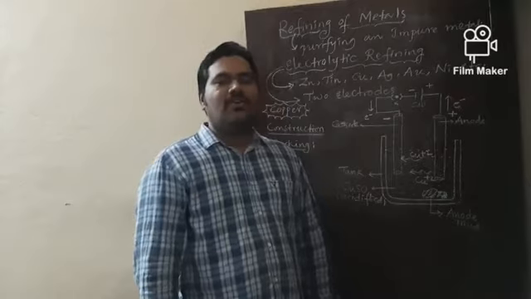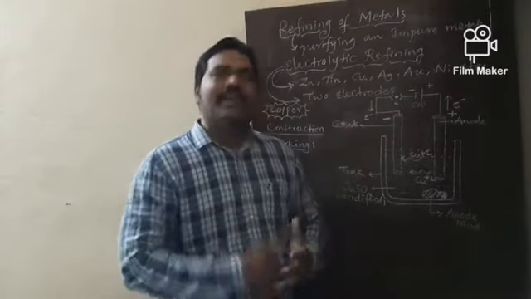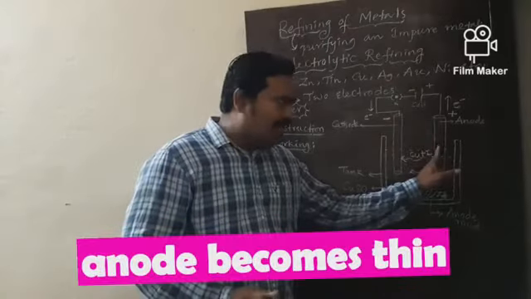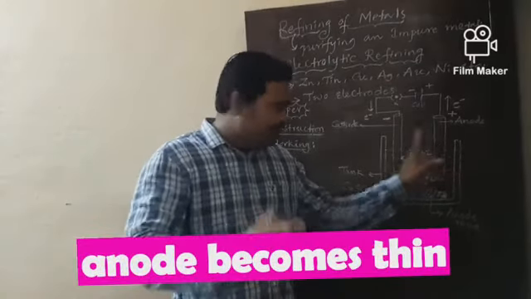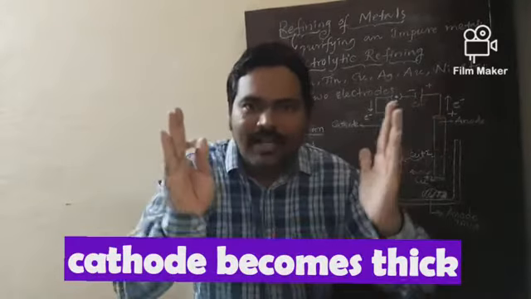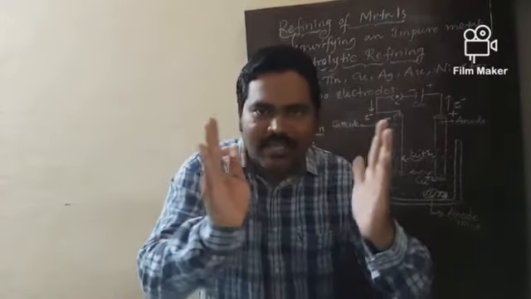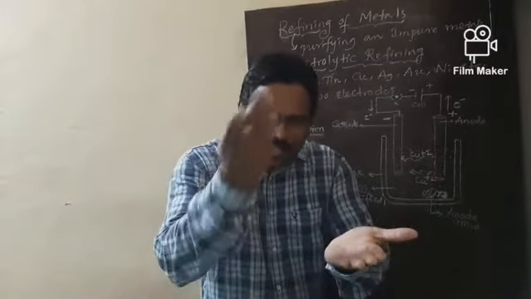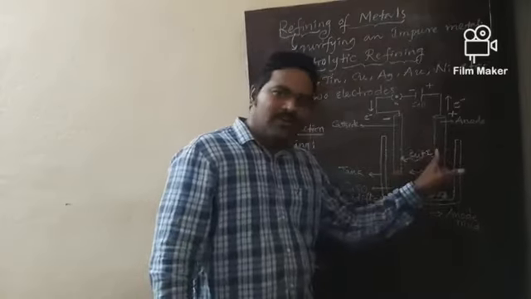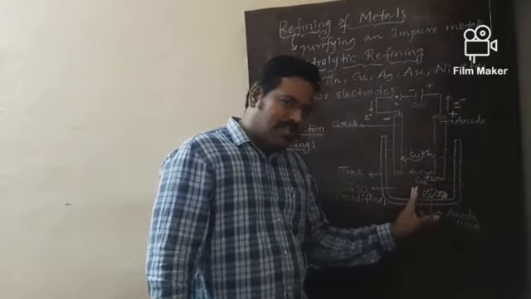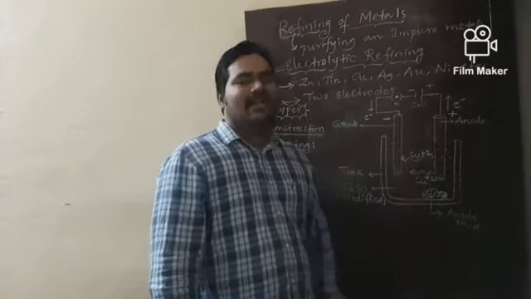So in this way, from time to time, if you observe, the anode becomes thin and the cathode becomes thick. Why? Because pure metal dissolves into the solution from the anode, and at the same time pure metal from the solution is deposited on the cathode.